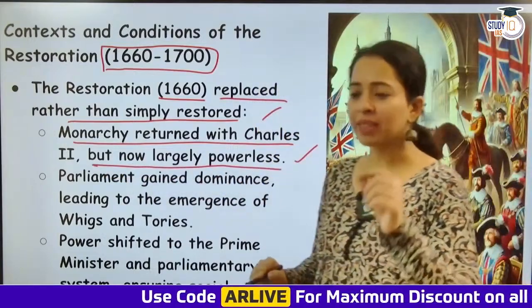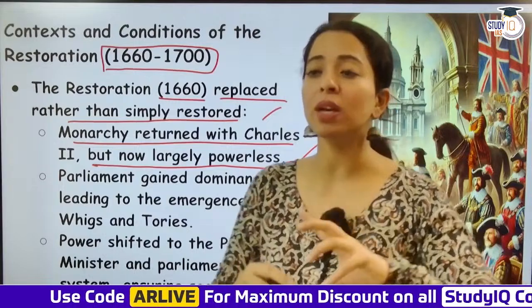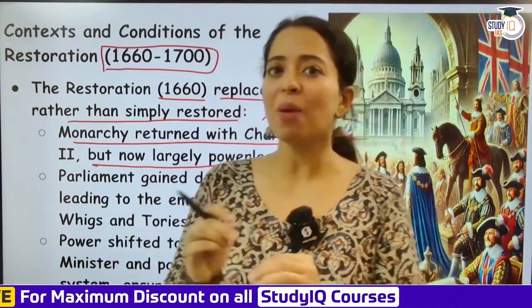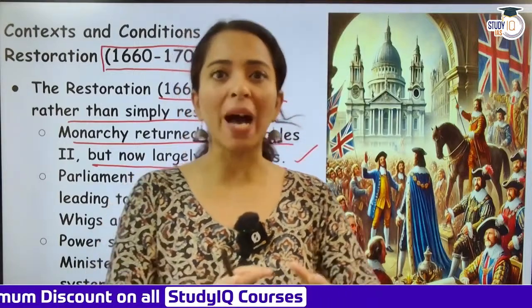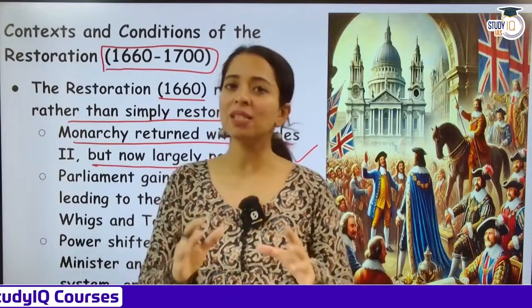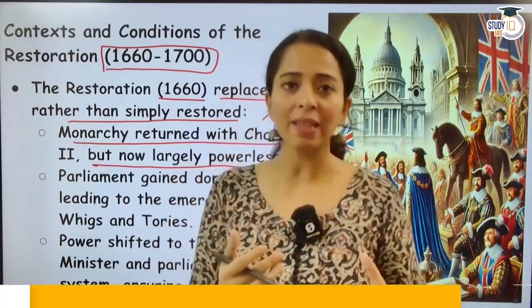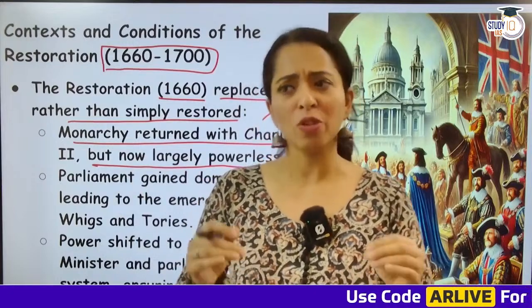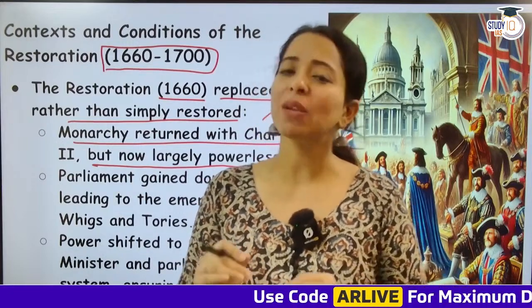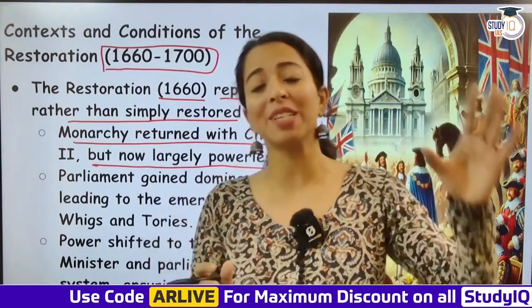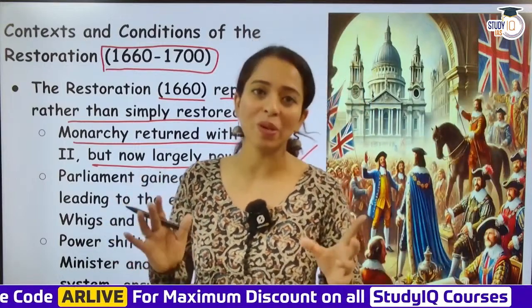So yes, there is a slight change to the monarchy. Monarchy आ तो गई थी, लेकिन काफी पावर अब monarchy के पास नहीं रहा था. Why? Because parliament strong हो गया था, ministers आ गए थे. So with the strengthening of the parliament, of course, the powers of the monarchy reduced. So yes, restoration में Charles II monarchy तो लेके आ गए थे, लेकिन yes, उनके पास इतनी powers नहीं थे जो once upon a time, the kings and the monarchs used to enjoy.